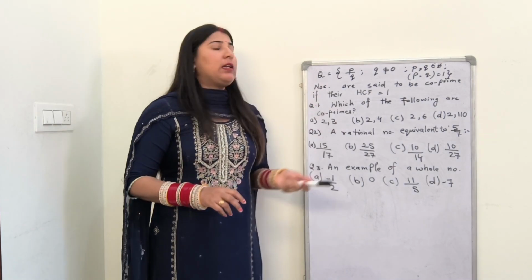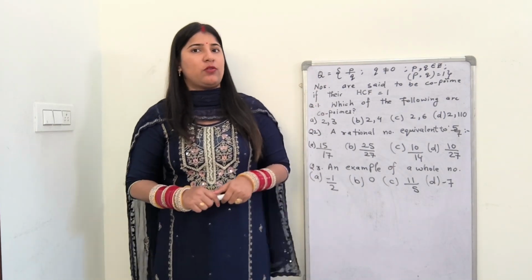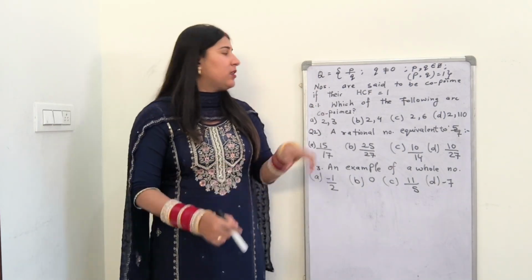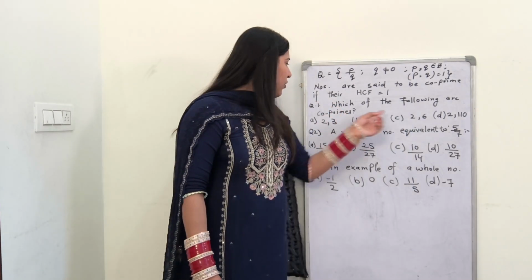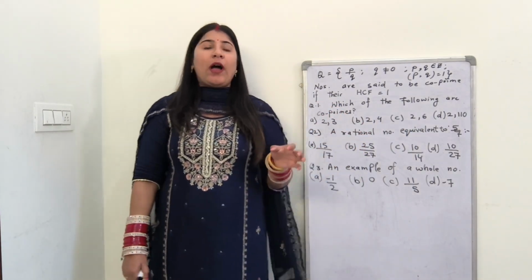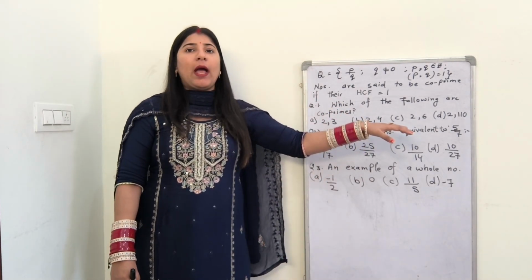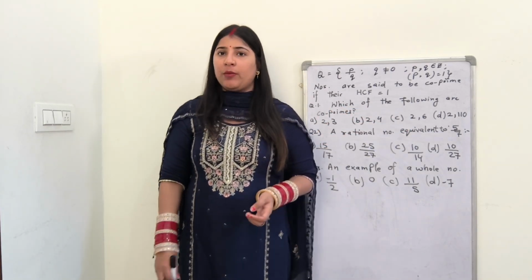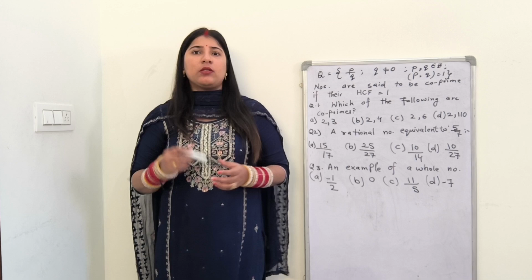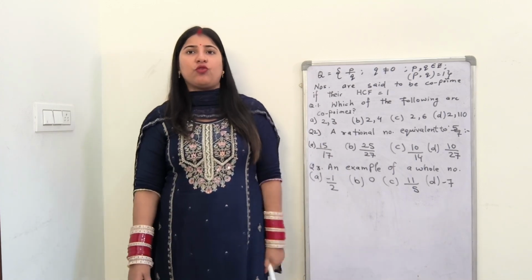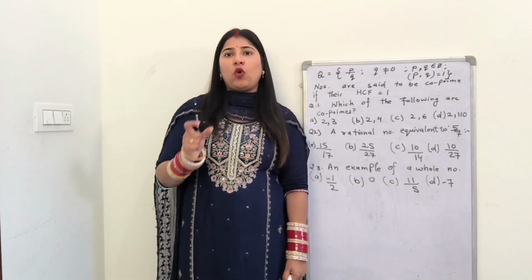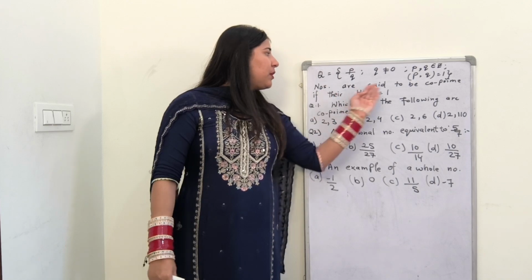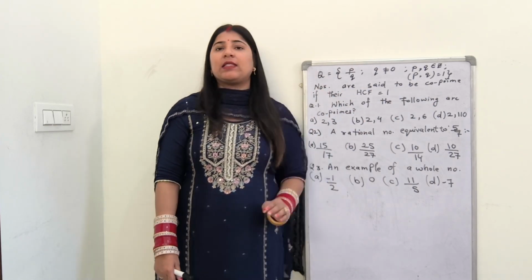Okay, and here I'm having some of the MCQs I'm gonna talk about. The very first question is talking about which of the following are co-prime. Okay, so I have to filter out the options and get the answer, that which of the following pair is co-prime. So in order to find the pair that is co-prime in the first question, I should know about co-primes. Okay, co-primes, the numbers are said to be co-primes if their HCF is 1.